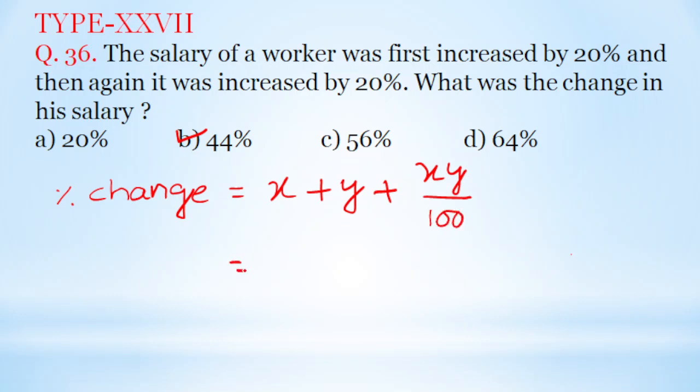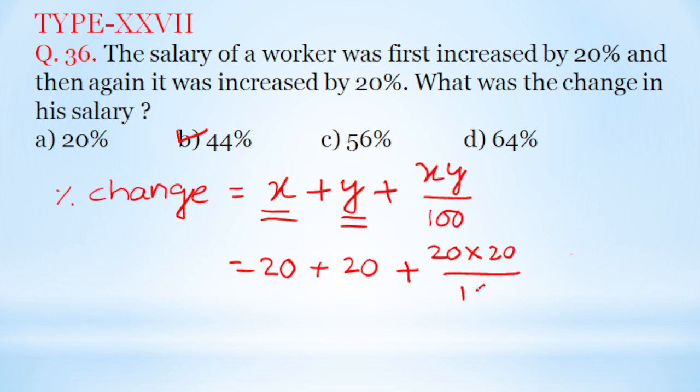So that is equal to, here this x is 20% and again y is also 20%. Here I am writing this as y to generalize it. So that is equal to 20 plus 20 plus 20 into 20 divided by 100.